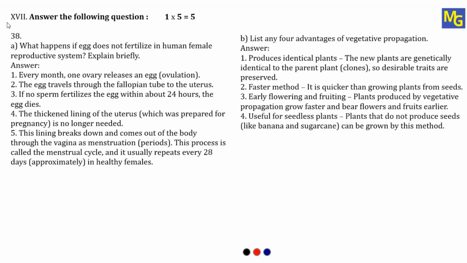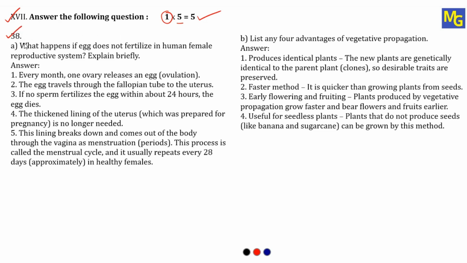So now we are going to start with section number 17, that is answer the following question, and here we have to answer any one question which is going to carry 5 marks. So from this section we are going to get 5 marks. But remember, in this section we have an internal choice, there is an OR option. So by seeing the question, whichever question you can solve completely, choose the proper question and solve it in exam. So question number 38 will start.